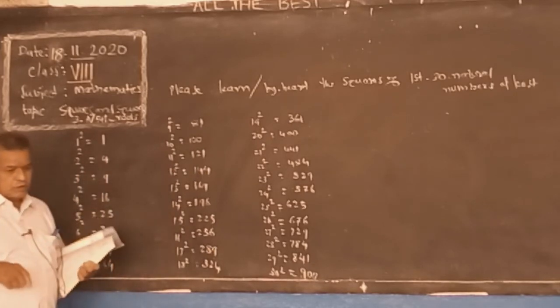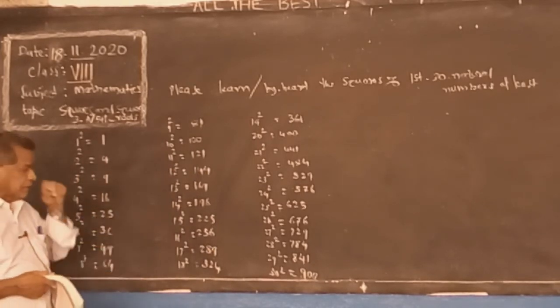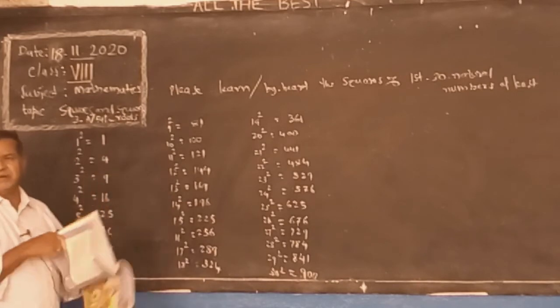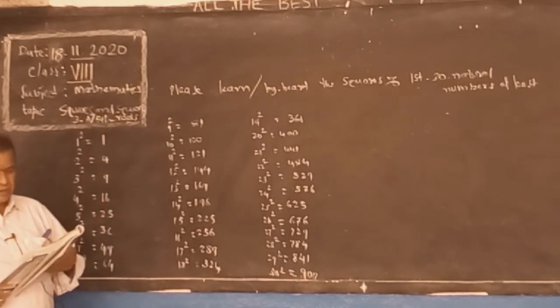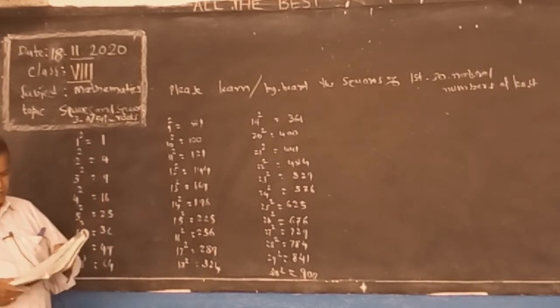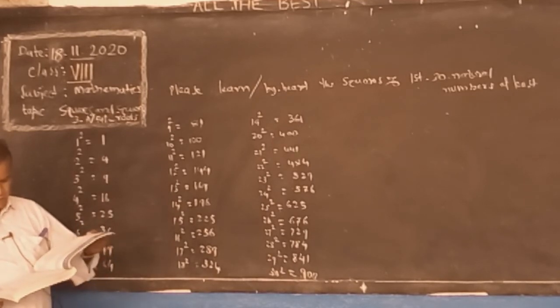So you write up to 30 and learn orally by heart all the squares. Later, how to find the square roots I will explain tomorrow.